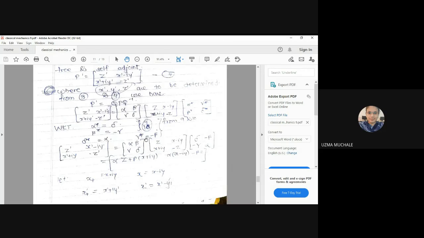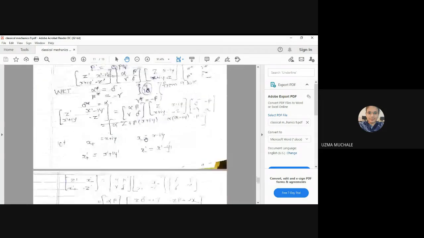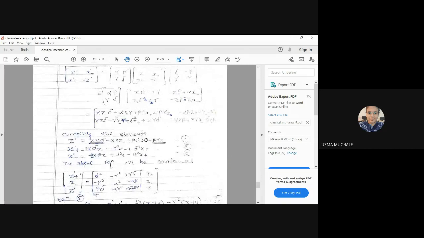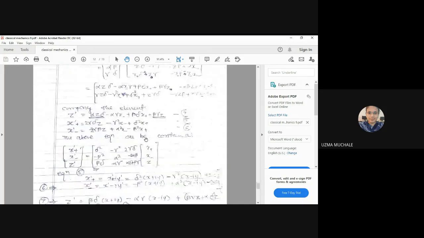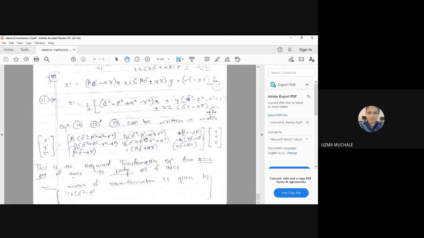Okay. You can see, considering and solving these equations, this big equation we have named as X suffix plus. In solving these equations we get the values of those terms, and then we get this matrix. This is the matrix of transformation from x to x dash, in terms of Cayley-Klein parameters. As I told you, for Eulerian angles we got a matrix of transformation from x to x dash, which was a very big matrix to solve. So here also we are getting a big matrix, but still you can do this.